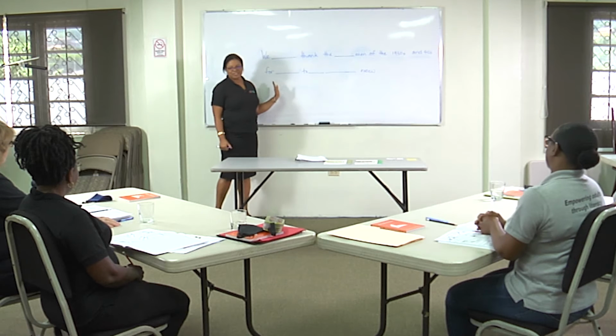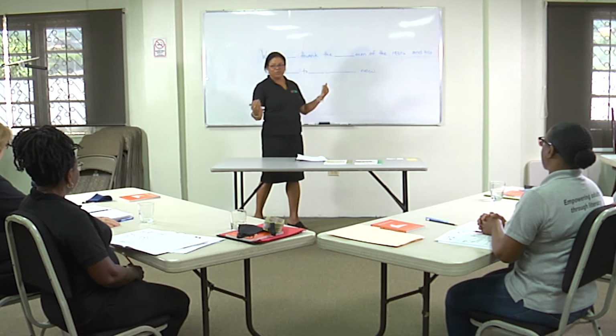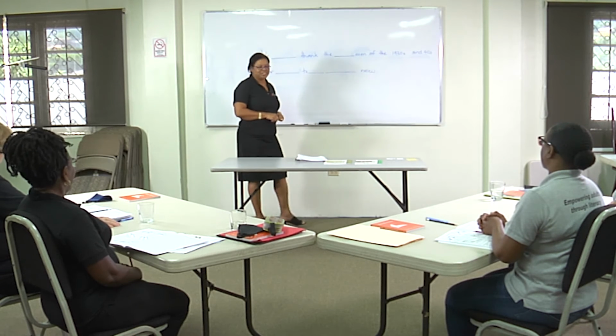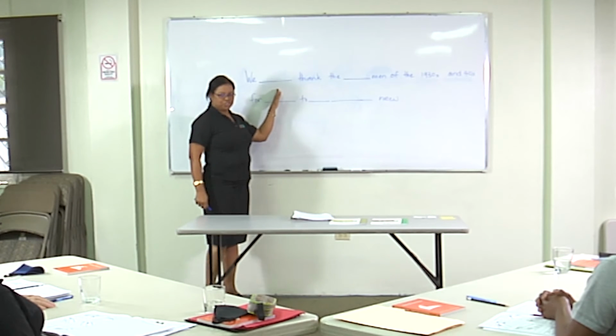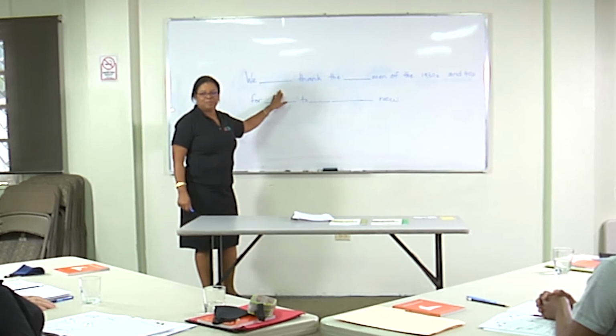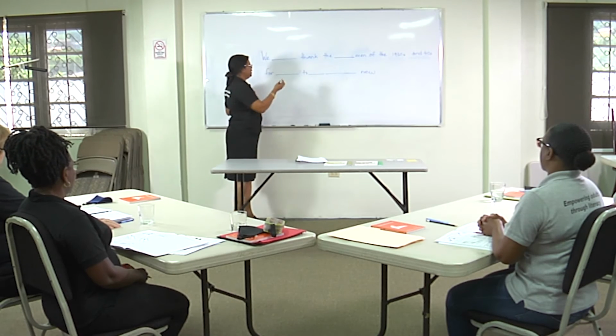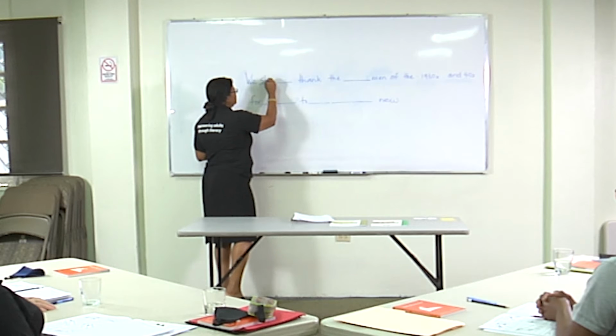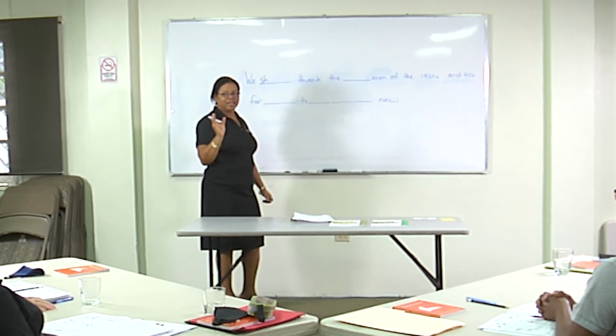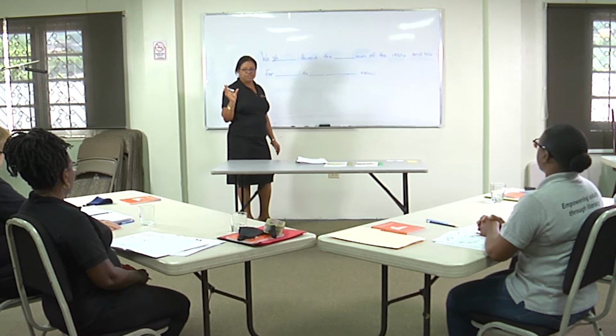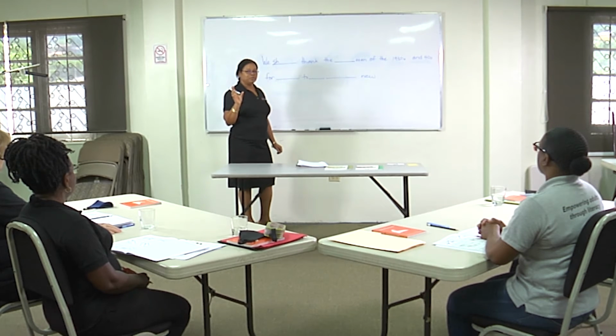Okay, so we have the sentence on the board here with some blanks, and you are going to help me now to fill in the missing words. So the second word, we should. What sound are you hearing at the beginning of that word? How do we spell that? S-H. And the second sound in that word is? Ud. How do we spell ud?